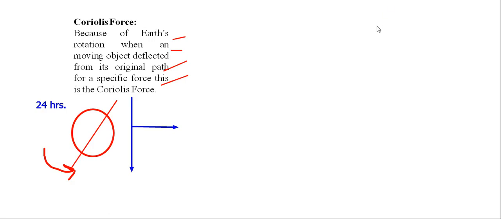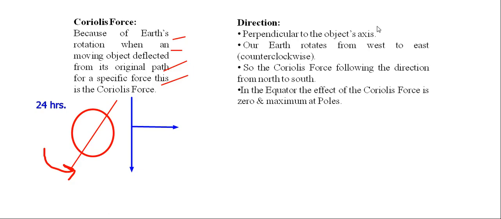Next, we will discuss the direction of the Coriolis force effect. It always works perpendicular to the object's axis. Our Earth rotates from west to east, or counterclockwise, so the Coriolis force follows the direction from north to south. Here all of you can see our Earth is rotating from west to east. That's why the effect of this Coriolis force is from north to south. In the equatorial belt, the effect of the Coriolis force is 0 and maximum at the poles.